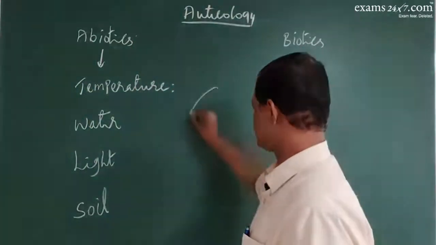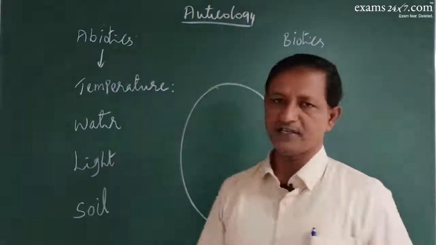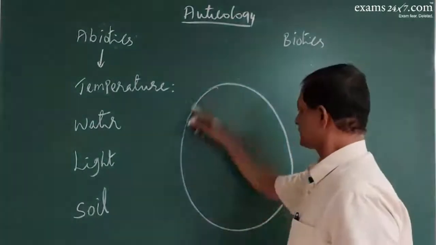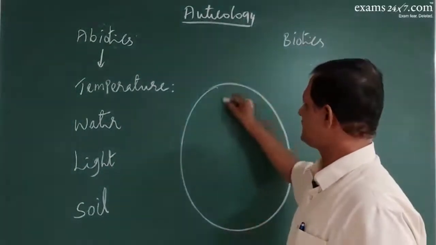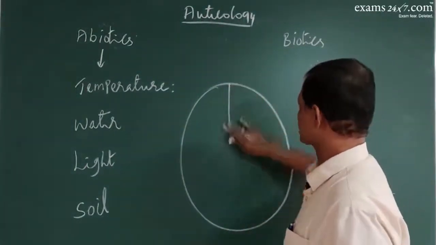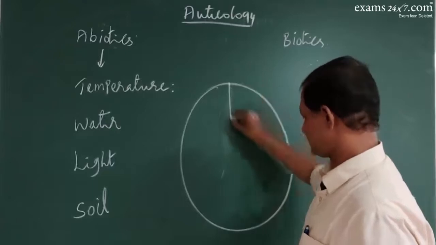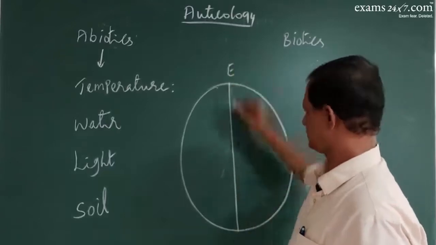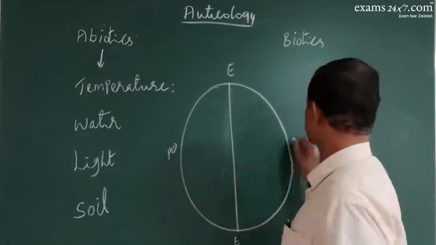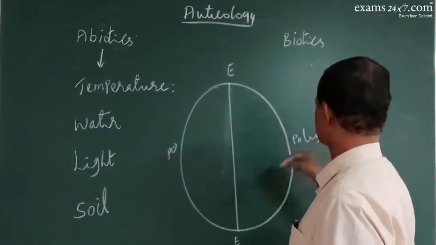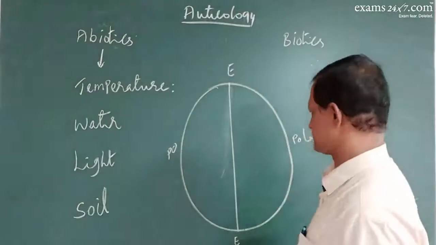For example, if you consider the biosphere, this is the equator, okay? These are the poles.